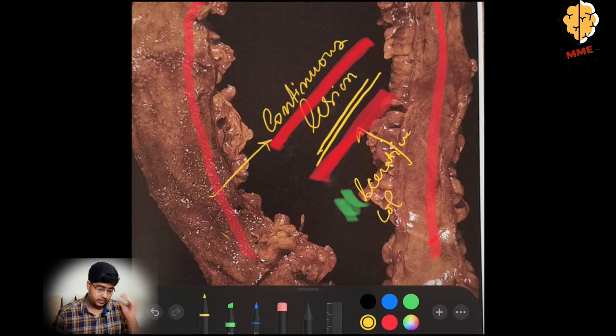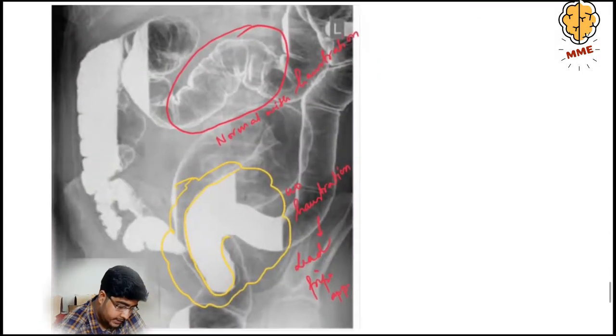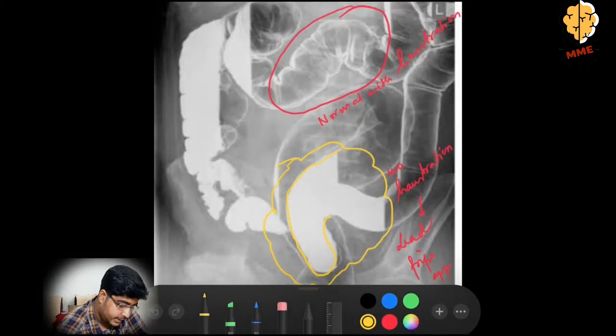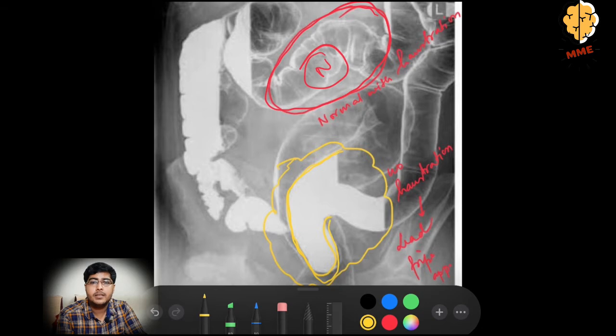Now the fifth one, look at this. This is the normal intestine. There is haustration. These are haustration. But see in this portion, is there any haustration? No. This part of the intestine has lost haustration because of inflammation, because of fibrosis, because of that there is a flattening of the mucosa.